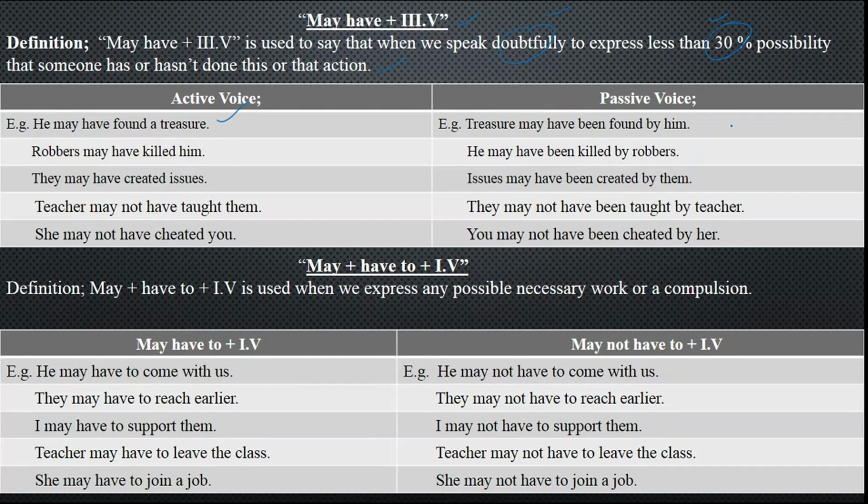And it can be changed into passive voice. Treasure may have been found by him. May have been plus third form of the verb plus by plus agent and full stop.